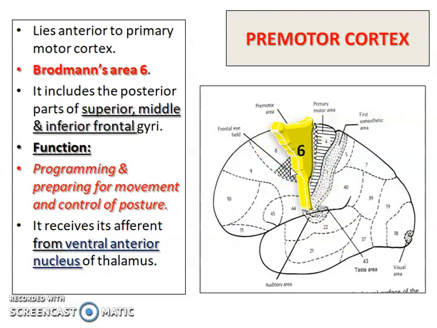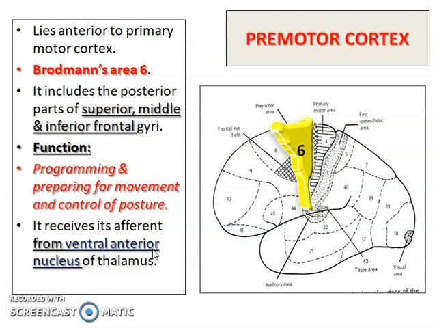So which are these extrapyramidal fibers? That is the corticorubral fibers, cortico-olivary fibers, corticonuclear fibers and cortico-nigral fibers. One should also know the important function of this premotor cortex, that is, it helps in programming and preparing for the movement and control of the posture. Mainly the afferents it receives are from the ventral anterior nucleus of the thalamus. The lesions of the premotor area produce difficulty in the performance of skilled movements.